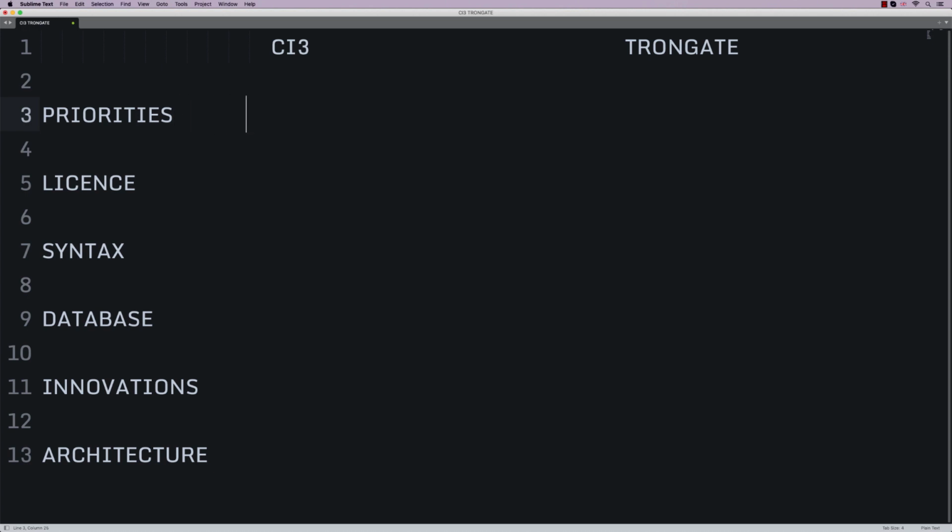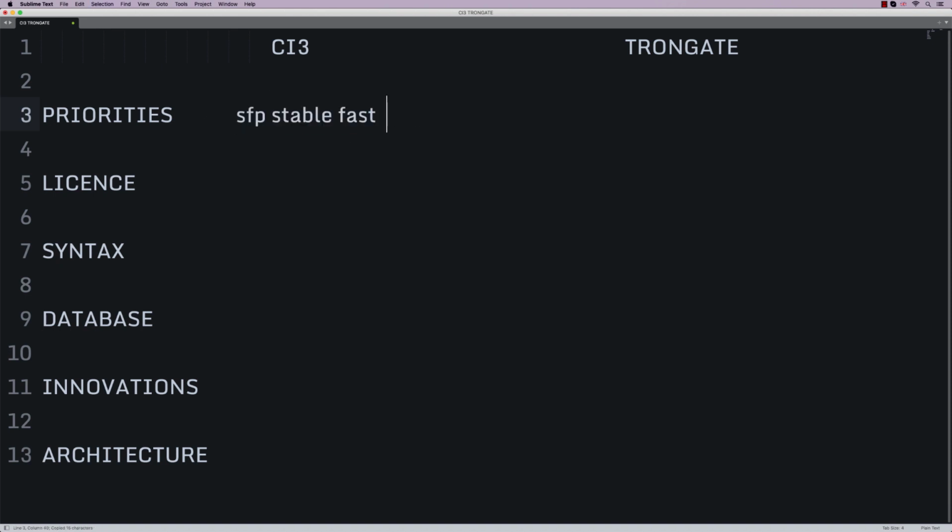Now if you're talking about Codeigniter 3, I would say small footprint. I would say it's stable, so it doesn't get updated much. And by the way, it's had a lot of criticism for that. And I would also say it's fast, meaning fast benchmarks, okay? That would be the elevator pitch for Codeigniter 3.